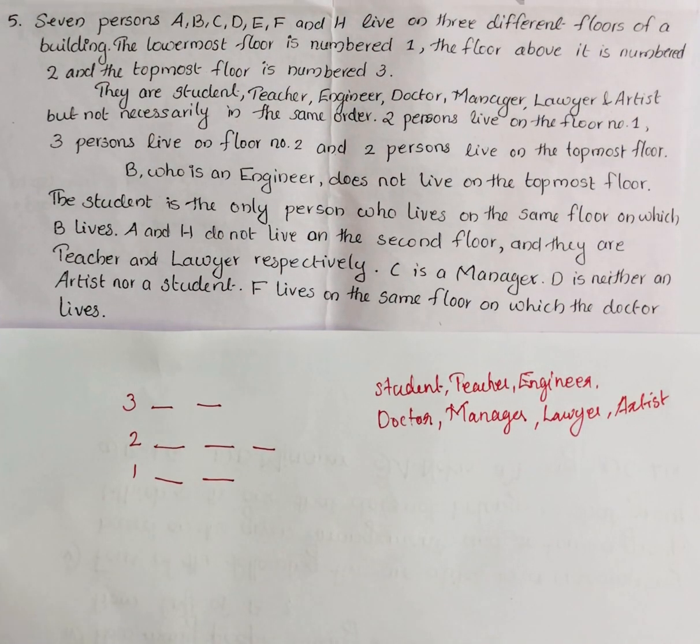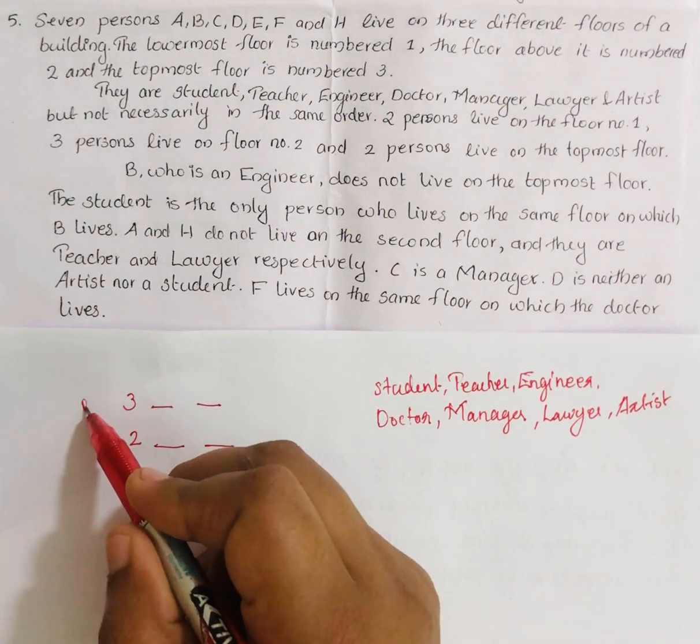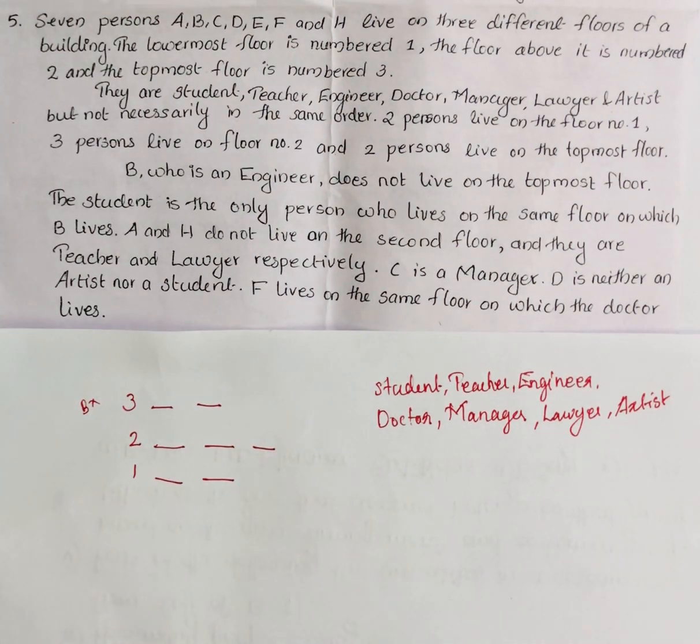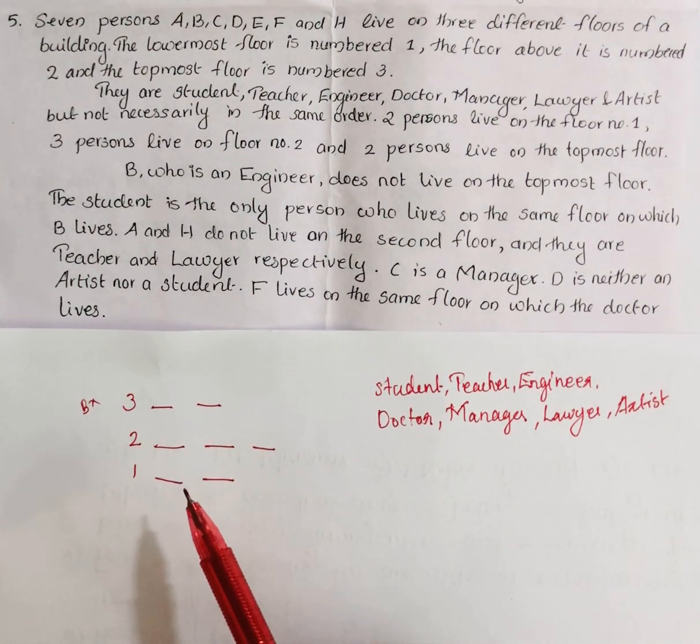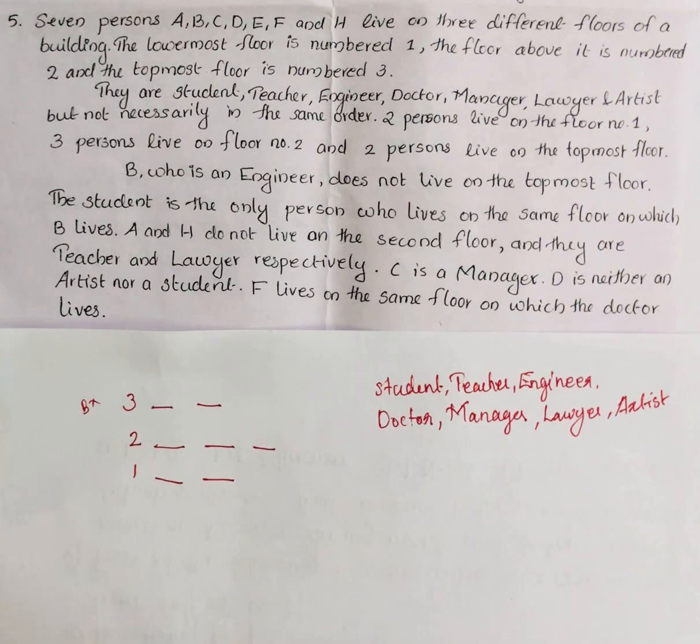Okay, so the first condition given is B, who is an engineer, does not live on the topmost floor. So B cannot be on the topmost floor, but can be on floor number 2 or floor number 1. Then it is given the student is the only person who lives on the same floor on which B lives.